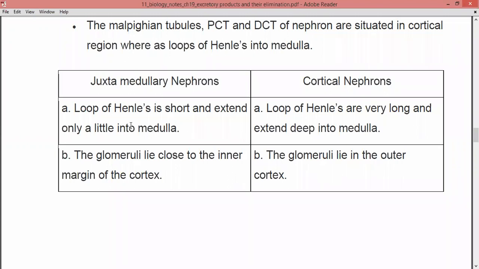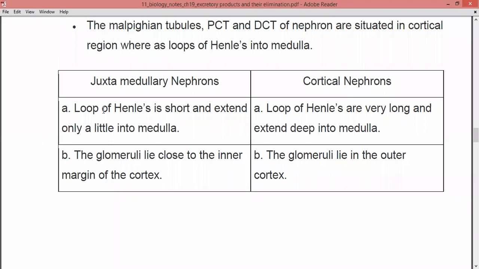In cortical nephrons, the loop of Henle is very short and does not extend much into the medulla region, right?